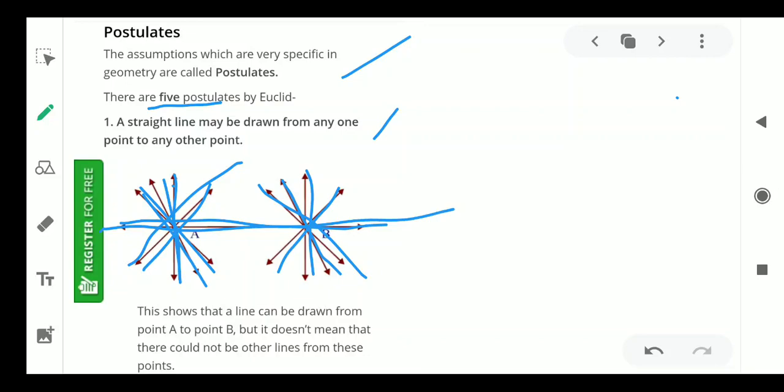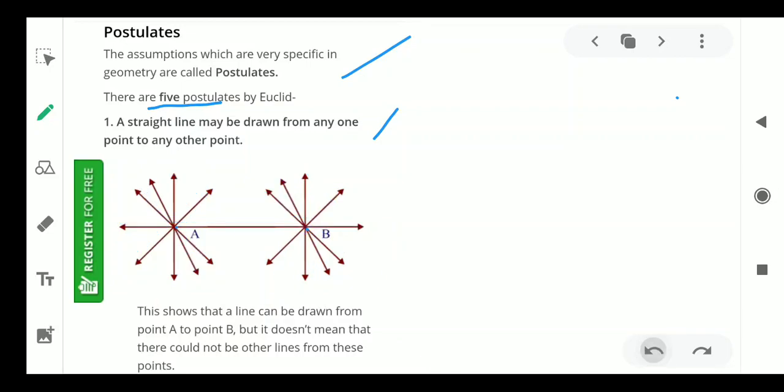I hope that you understand. From any two given points, we can draw only one line. For example, A is one point and B is another point, and this is the line we can draw from A to B. The remaining lines are all drawn from A, and these are all drawn from B. Only this one is drawn from both A and B.